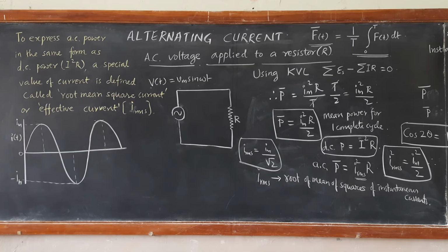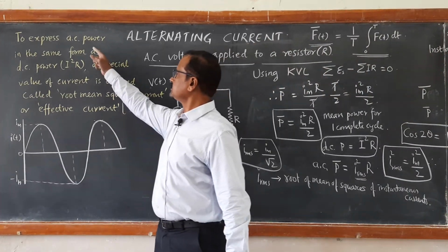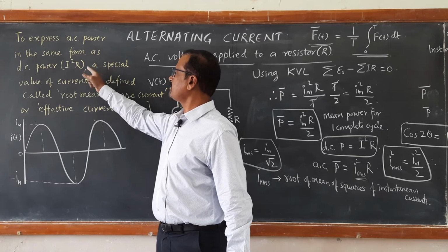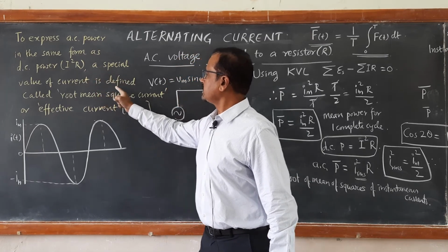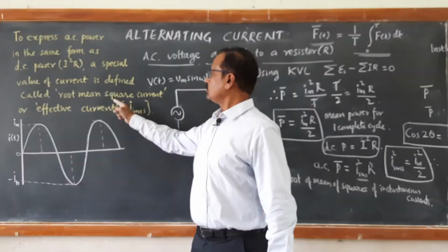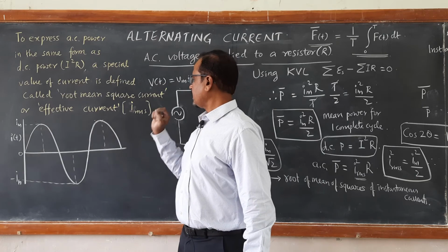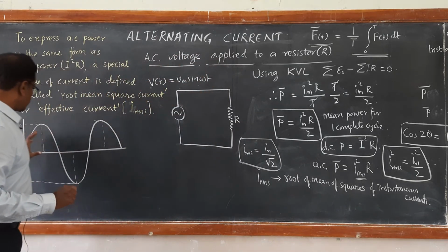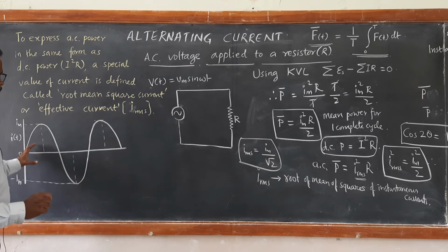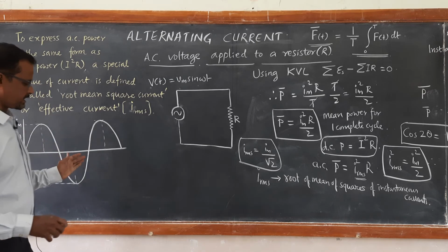Now, what is the RMS current? I have just defined here. To express AC power in the same form as DC power, that is I square R, a special value current is defined called root mean square current, or it is also called effective current, IRMS. If you look at the graph, this is the graph of instantaneous values of current taken for a complete cycle, right?